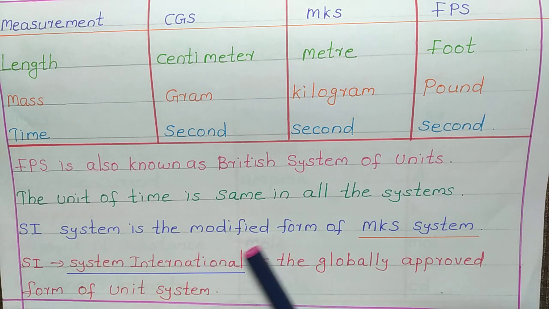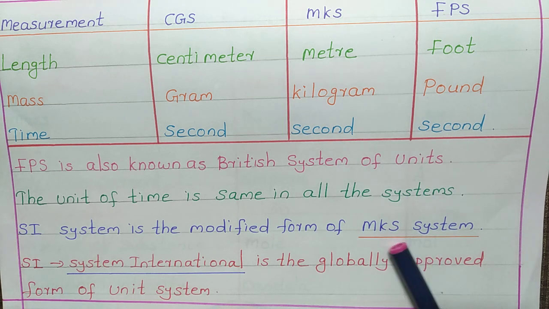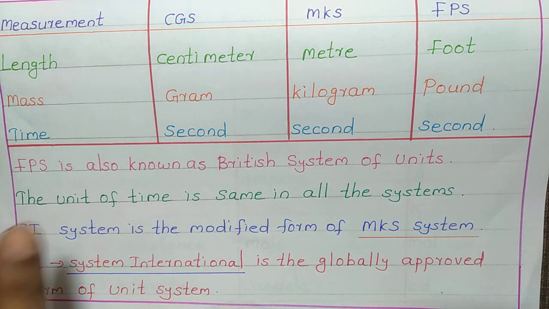SI system is the modified form of MKS system. SI expansion is System International, and SI system is the globally approved form of unit system.